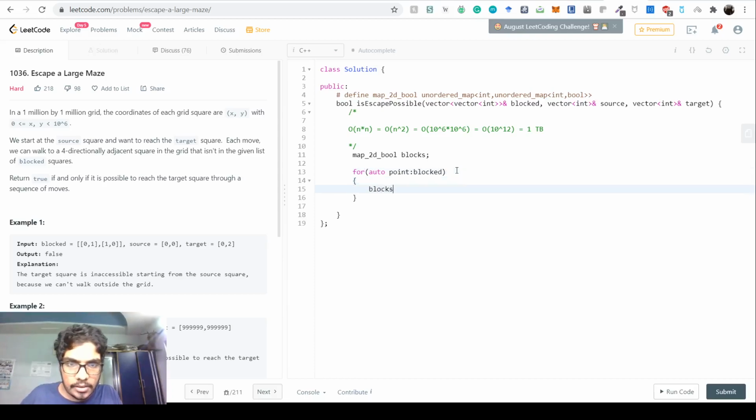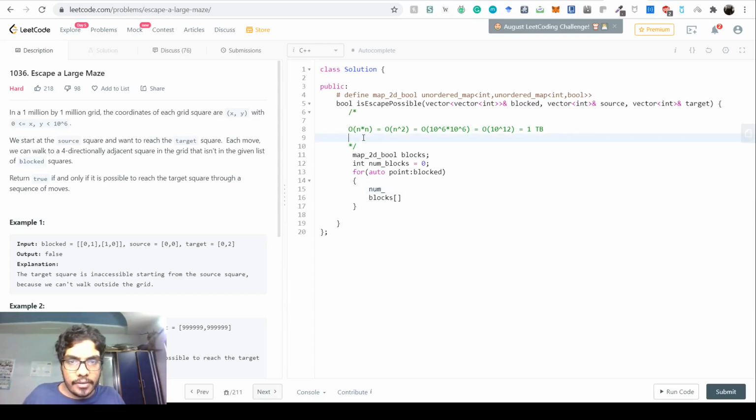Then blocks of that point. And we count how many block points there are, int num blocks. We know the maximum is 200, but we still have to count, because the complexity of the algorithm is blocks into blocks minus 1 by 2, so it's O of blocks square, right?